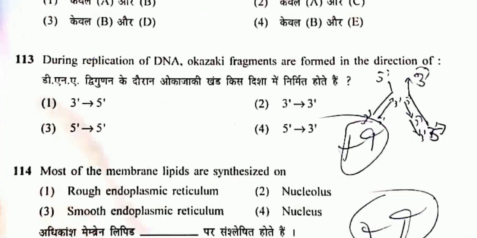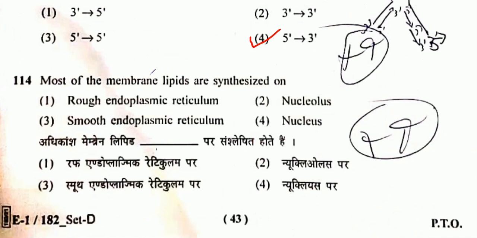Question number 113. During replication of DNA, Okazaki fragments are formed in the direction of, as you know, 5 prime to 3 prime. So option 4 will be the correct one. Most of the membrane lipids are synthesized in the SER, that is the smooth endoplasmic reticulum.